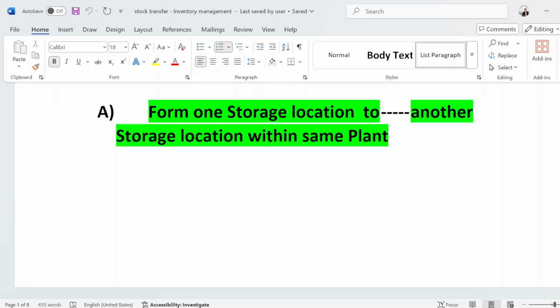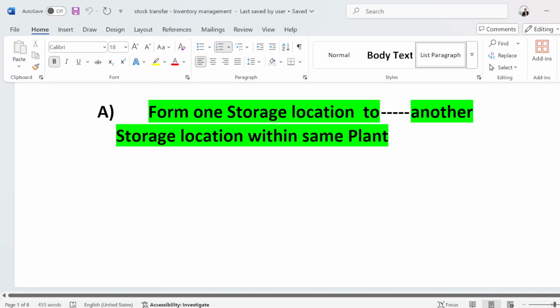In each plant, there are two storage locations, storage location 1 and storage location 2. The client wants to transfer stock, like raw material, finished product, or anything, from the Delhi plant to the Hyderabad plant. He can easily do that.